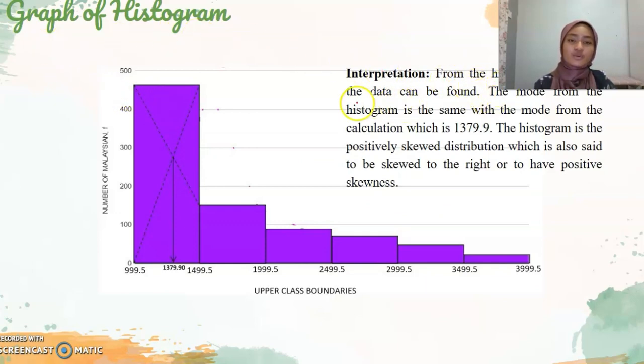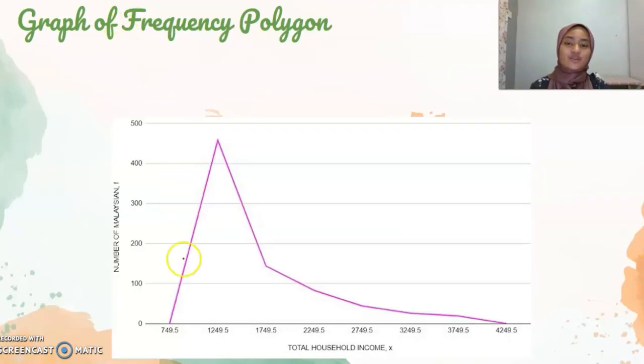From the histogram, the mode for the data can be found. The mode from the histogram is the same as the mode from the calculation, which is 1379.9. Next is the graph of the frequency polygon.